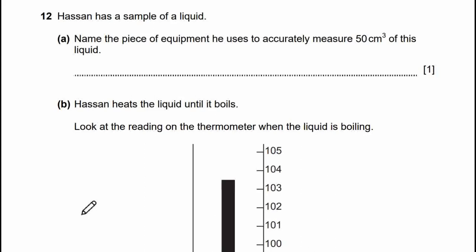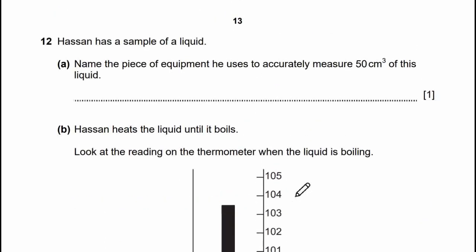Number 12. Hassan has a sample of liquid. Name a piece of equipment he uses to accurately measure 50 cm³ of this liquid. So it will be a measuring cylinder. It will be one like this. This is the picture of measuring cylinder or graduated cylinder.